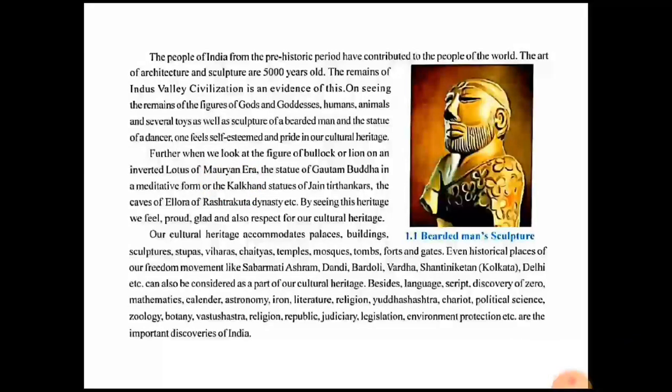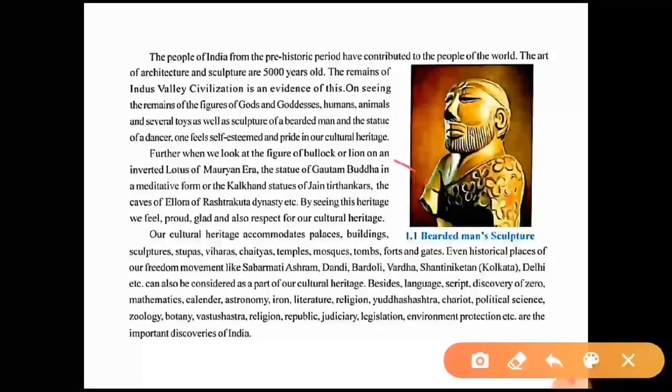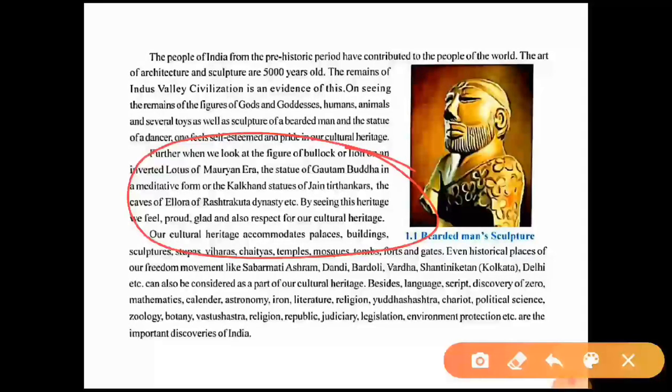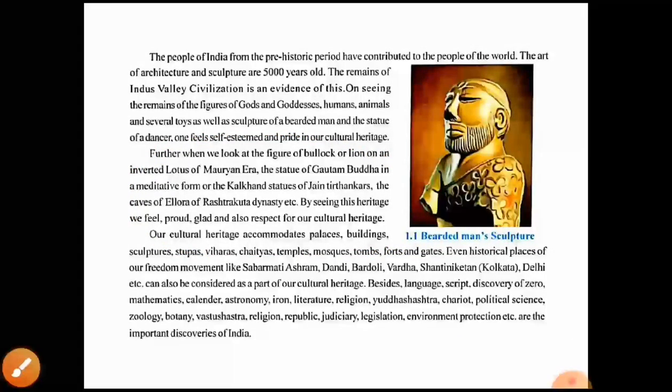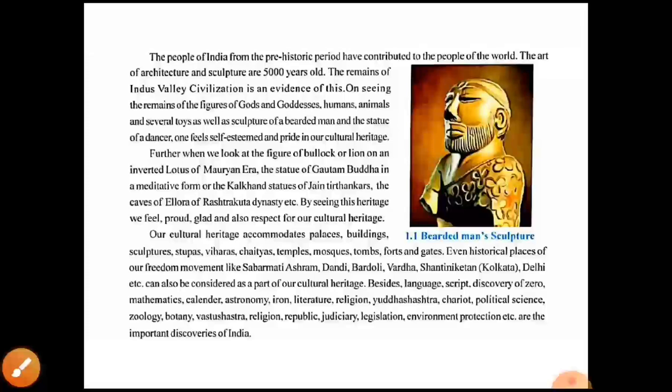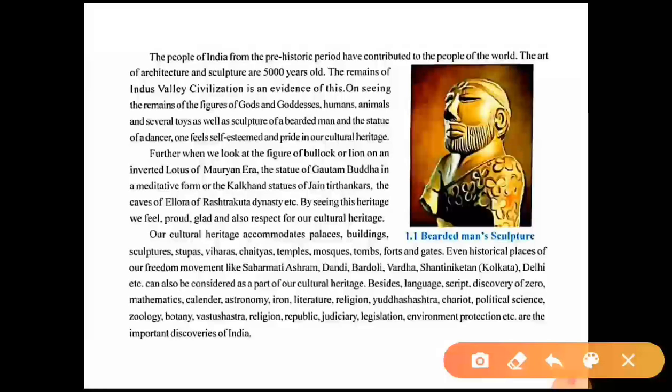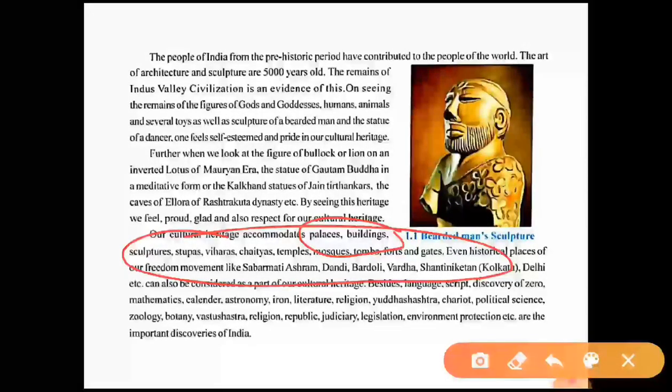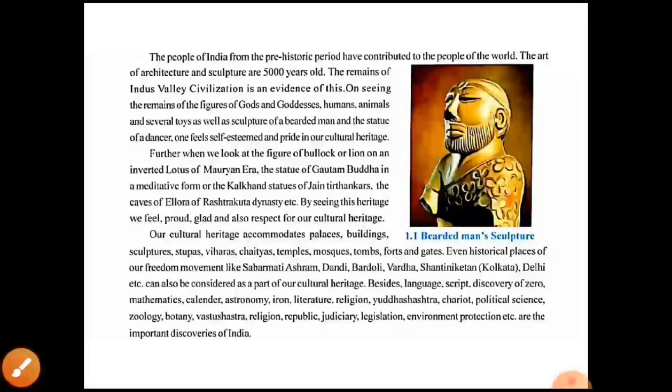Okay, so many cultural developments we can see from the ancient period till now. Our cultural heritage accommodates places, buildings, sculptures, stupas, viharas, chaityas, temples, mosques, tombs, forts, and gates. So what all things are included within the scope of cultural heritage? Places, buildings, sculptures, stupas, chaityas, temples, tombs, forts, and gates are included within cultural heritage.